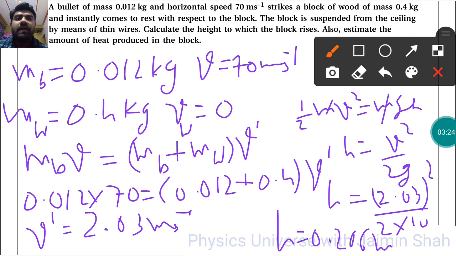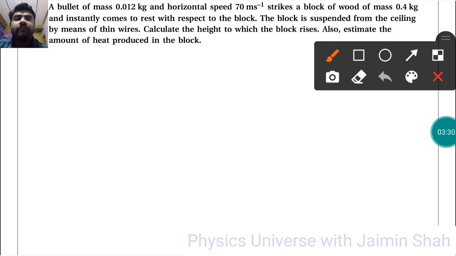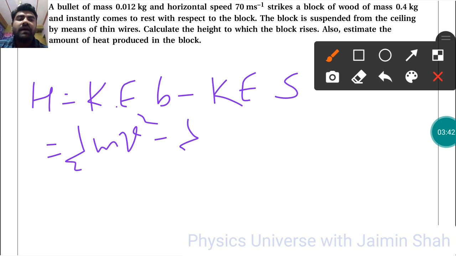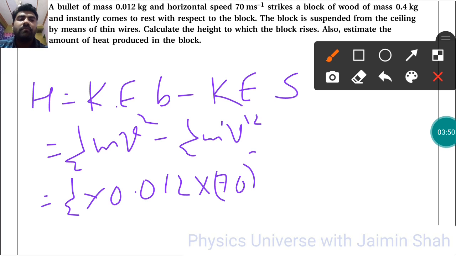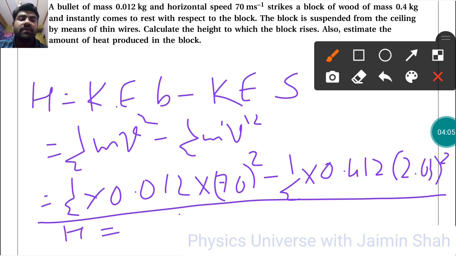And also estimate the amount of heat produced in the block. So now we have to find the amount of heat, right? To find that, heat H is equal to kinetic energy of bullet minus kinetic energy of the whole system. So half m v square minus half m dash v dash square. So half into 0.012 into 70 square, minus 1 by 2 into 0.412, the whole system mass, into 2.03 square, right? The subtraction of these two will give the heat energy in joules, right?